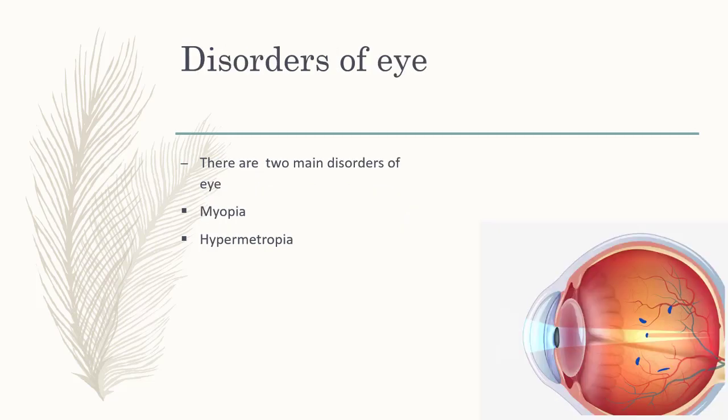Now we will discuss disorders of eye. There are two main disorders of eye: myopia and hypermetropia. Actually, students, the working of eye is affected by the changes in the shape of an eyeball. Now we will discuss these diseases or disorders one by one.